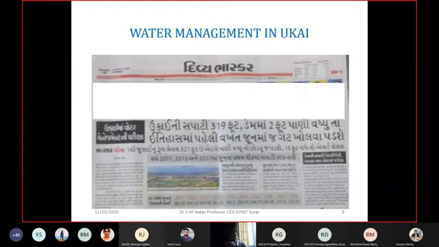Okay. So when we discussed optimization initially, here in Gujarati it is written, but as we have talked about optimization, this is a very good example of why we need optimization of reservoir operation, and how the optimization technique is useful. You will find water management in Ukai.